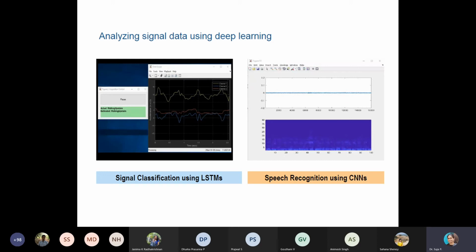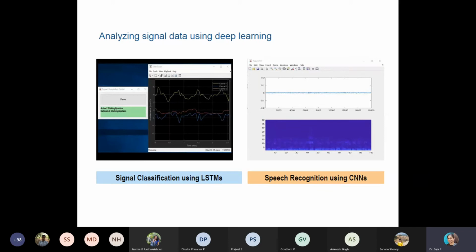Another one is the vocal information, that means the pitch and the modulation, which we call entropy information. So based on that also we can try to find what emotions the person is expressing, whether angry, fear, sad or happy, depending on the way in which a particular word is pronounced.